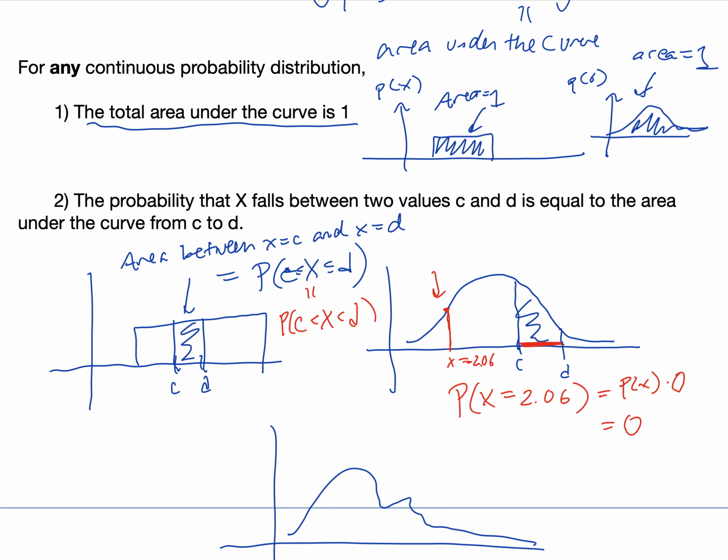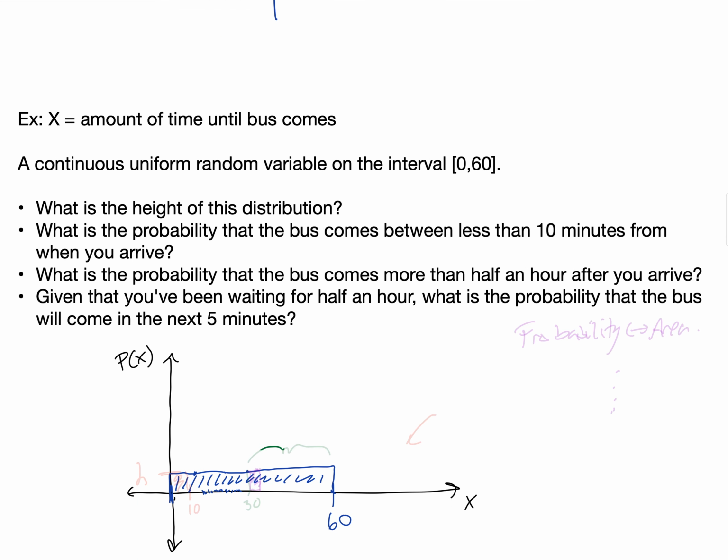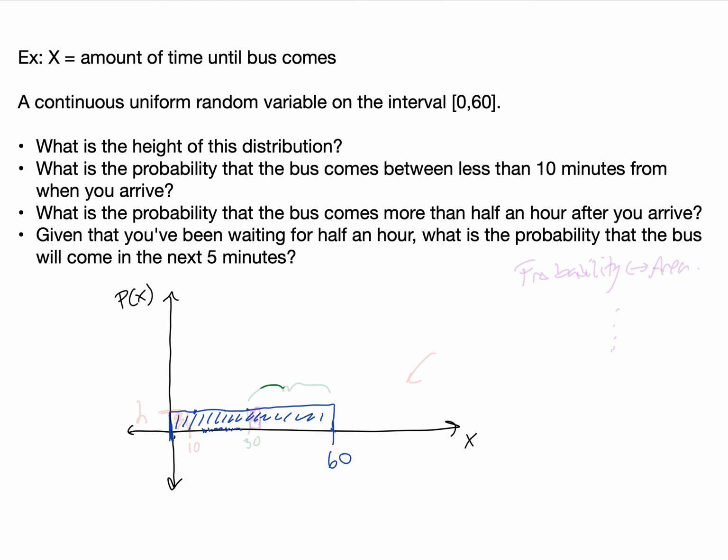All right, let's talk about this example of the bus coming, and you've arrived. You know that it will come sometime in the next 60 minutes, but you don't know when. So first question: we've already drawn the distribution, and we see that it has this rectangle shape here. What is the height of this distribution, as a number? Our second question: what is the probability that the bus comes less than 10 minutes after you arrive? So what is the probability that the bus comes within that particular range?